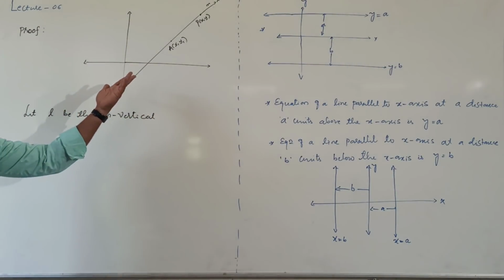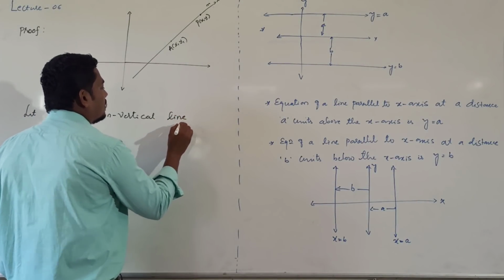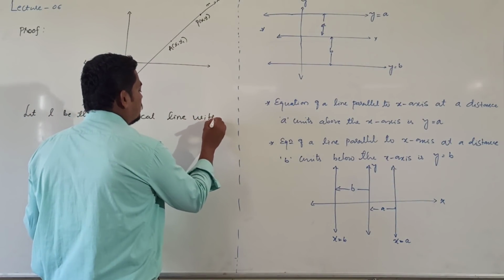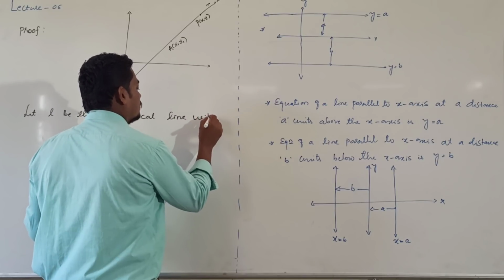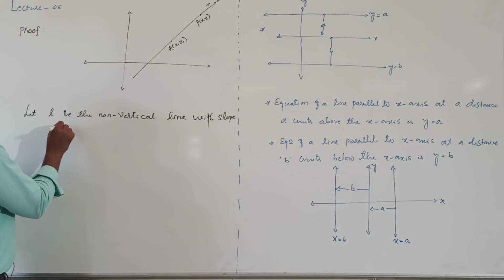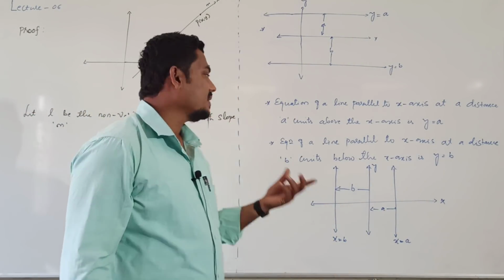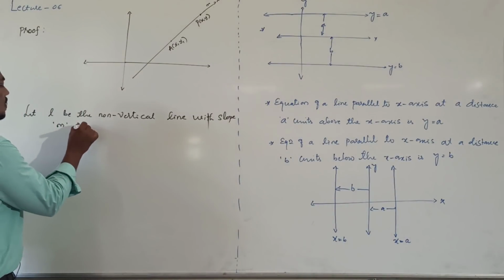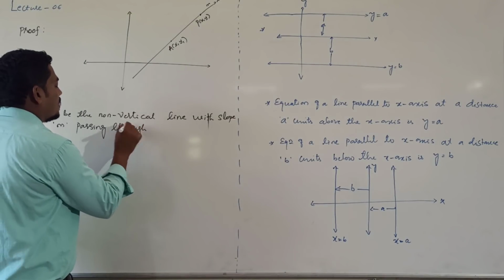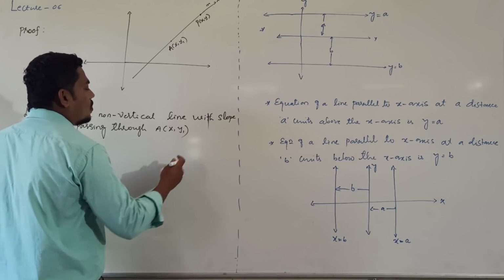Let L be the non-vertical line with slope small m passing through A of x1 comma y1, right?